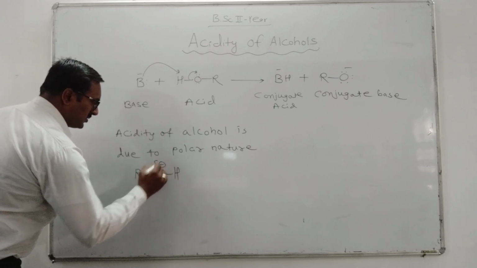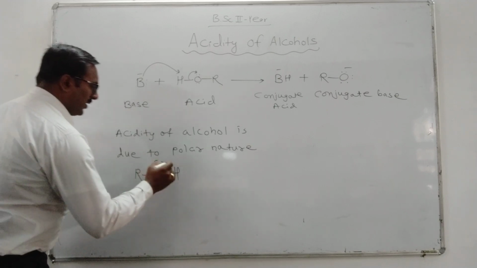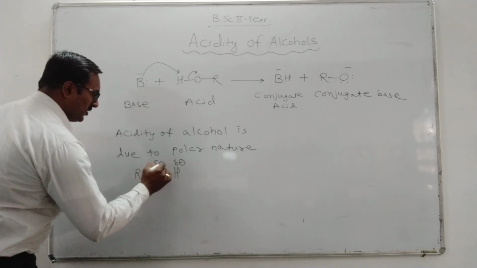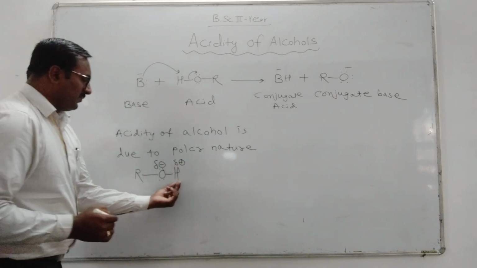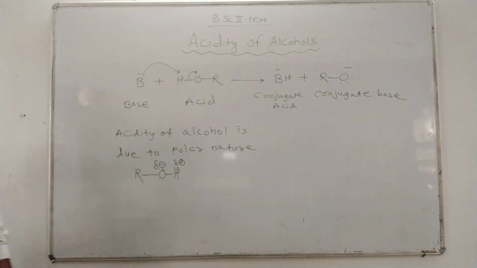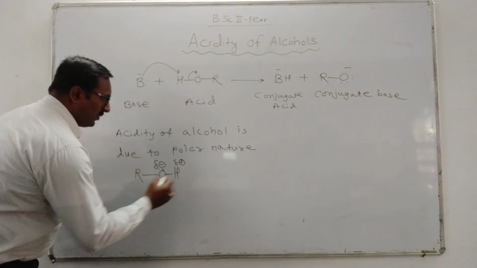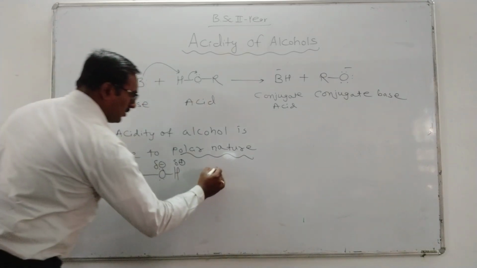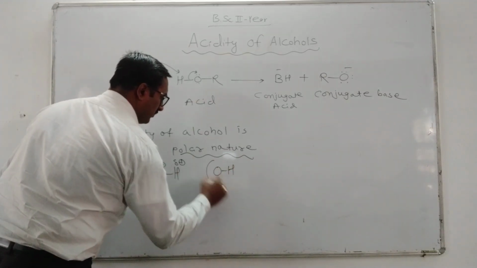Okay, so this is lone pair of electron of oxygen. Oxygen being more electronegative, acquires partial negative charge. Hydrogen acquires partial positive charge. The polar nature of this OH bond.